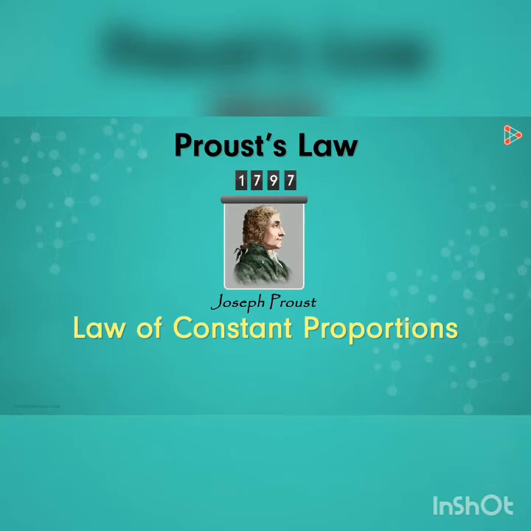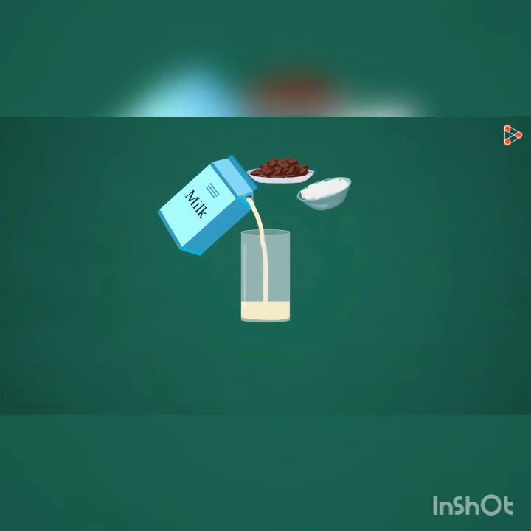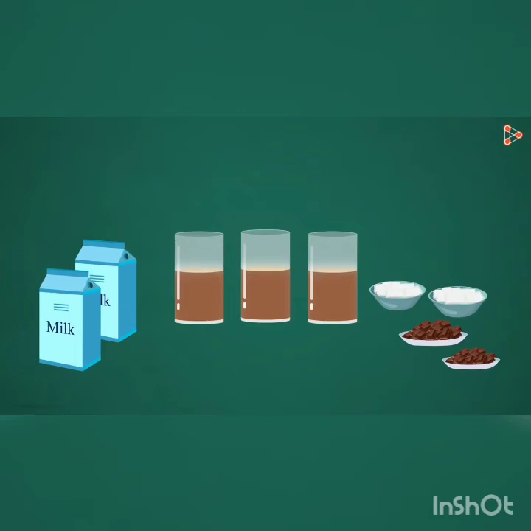What does the law state? The law states that in a chemical substance, elements are always in a fixed proportion by mass. Now what does this mean? It's not straightforward to comprehend this statement at first glance. Remember the example of chocolate milk that we considered while studying the first law? In that example, we saw that when we have to make double or triple the amount of chocolate milk, all we have to do is use the proportionate amount of the individual ingredients.